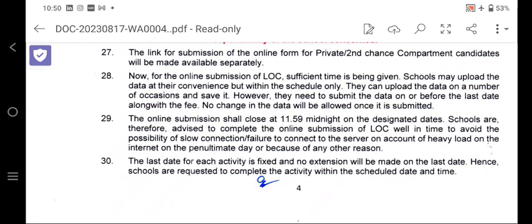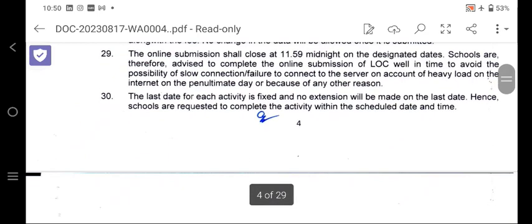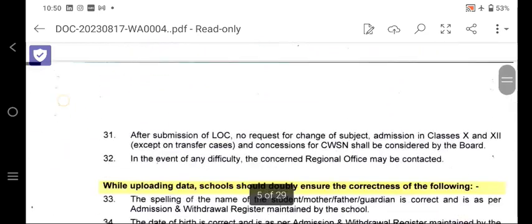So schools may upload the data at their convenience, but within the schedule only. Number 29, the online submission shall close at 11:59 midnight on the designated dates. So schools are advised to complete all the submission of the online LOC data before that. Number 30, the last date of each activity is fixed and no extension will be given.